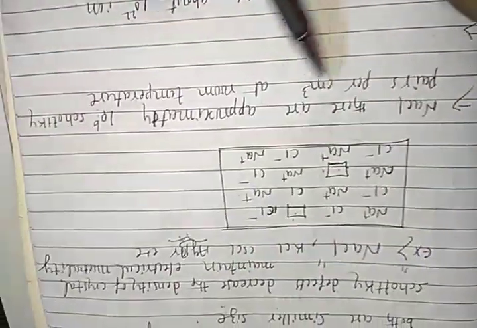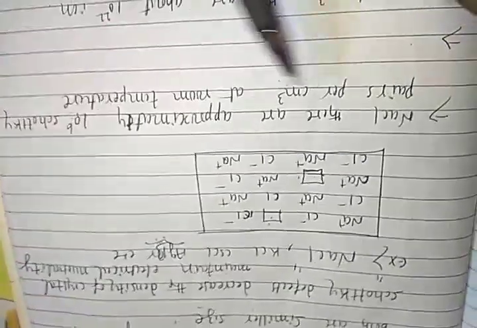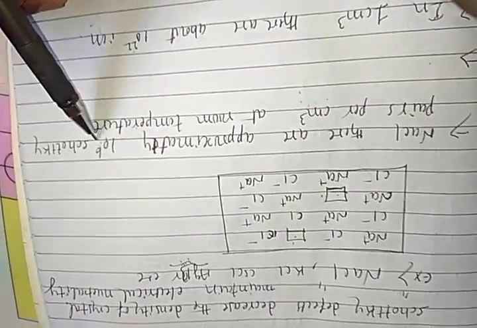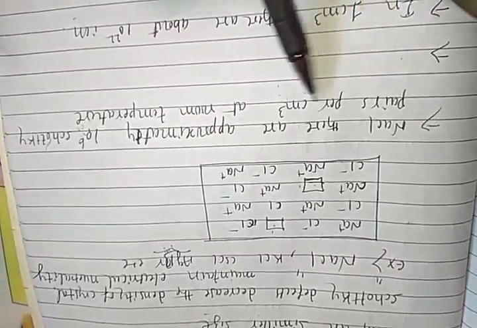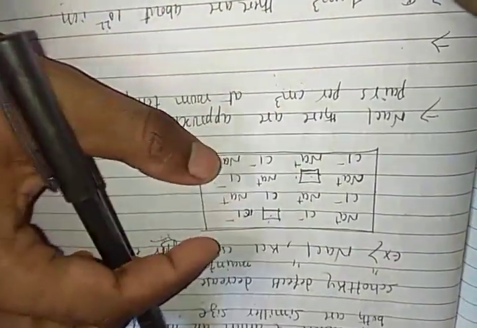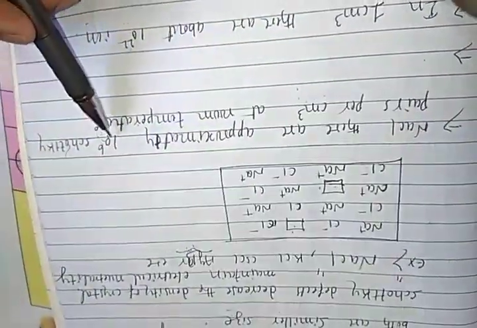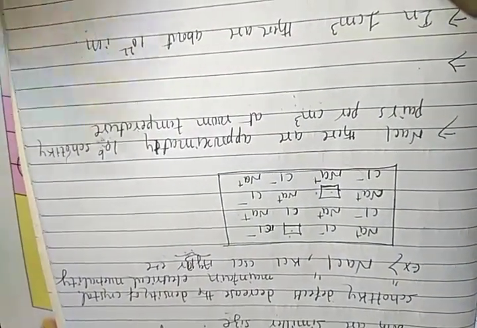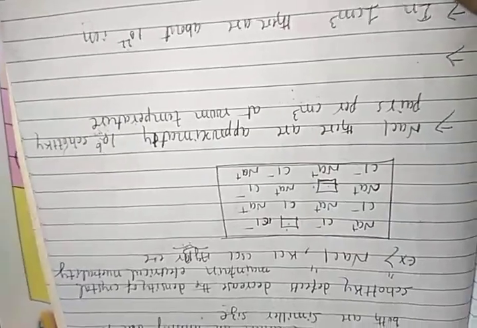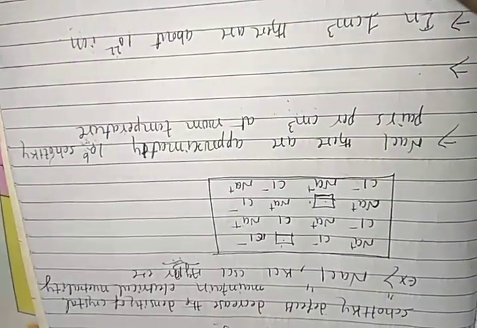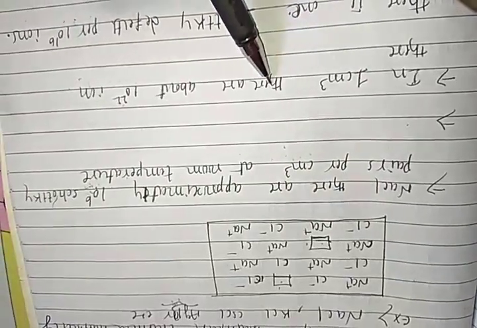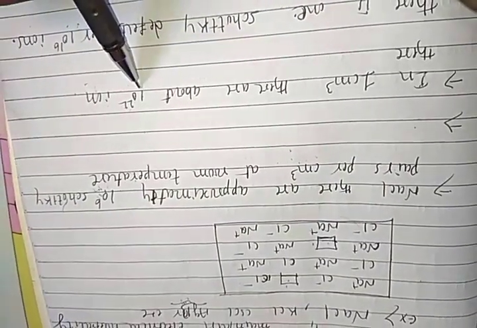In NaCl there are approximately 10 to the power of 6, that is 1 million, Schottky pairs per cubic centimeter. One cubic centimeter contains about 10 to the power of 22 ions.